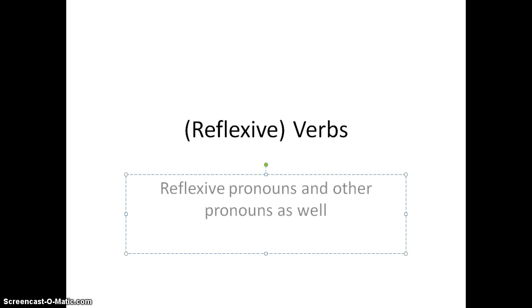I want to introduce you all to verbs. There are some that are, of course, reflexive, and you need to learn the reflexive pronouns that go with verbs that want to be reflexive. And I'm also going to tell you about some other pronouns as well, because why not?